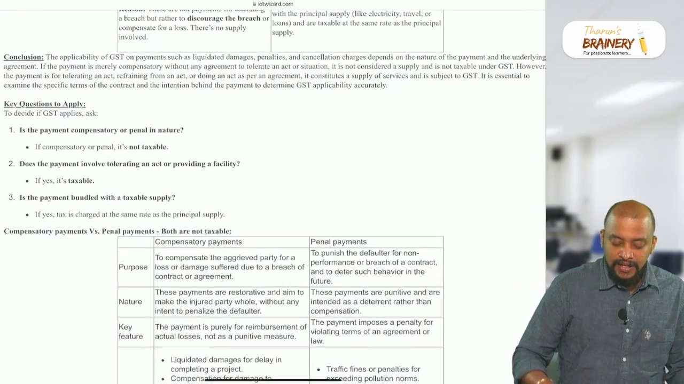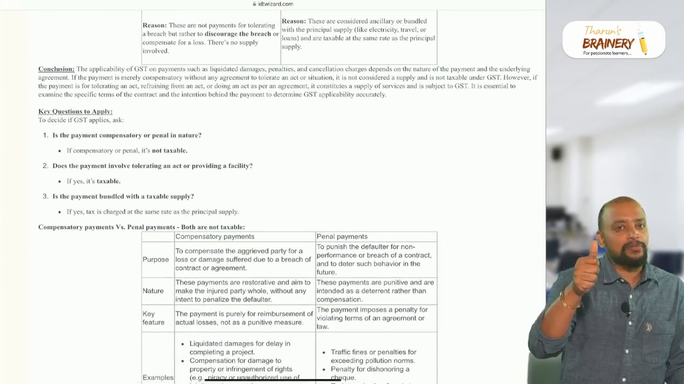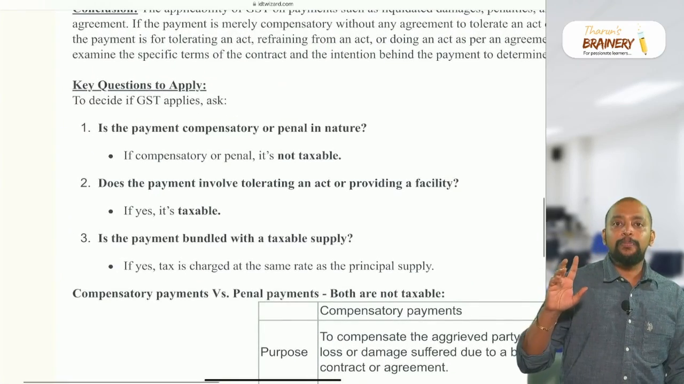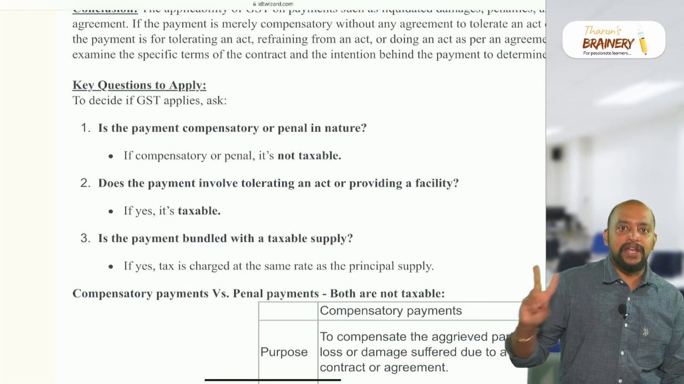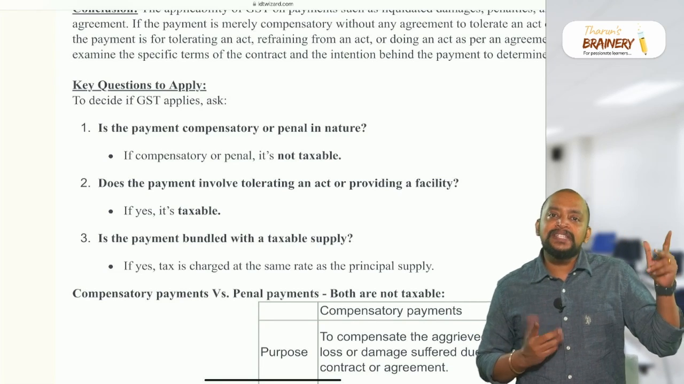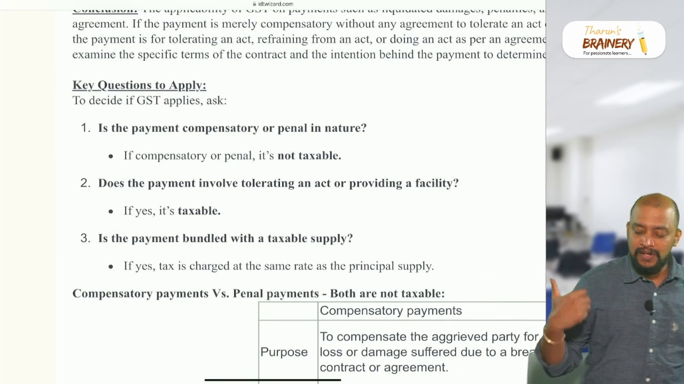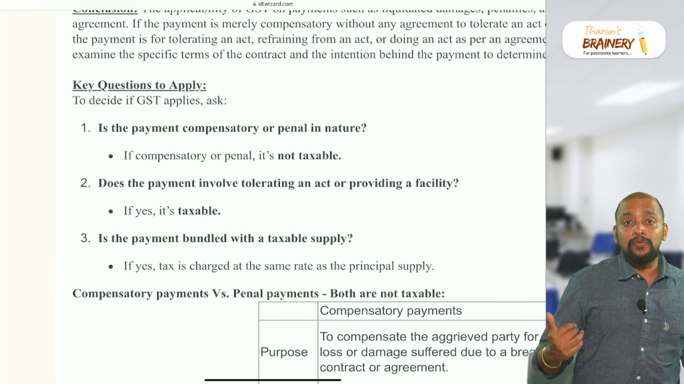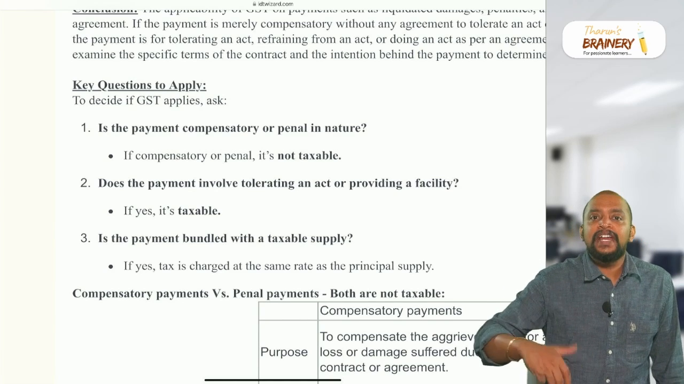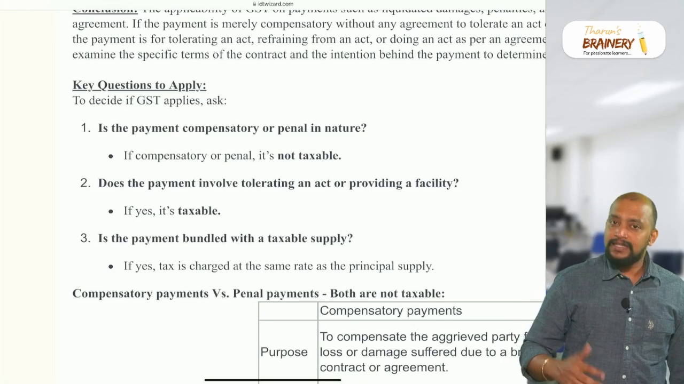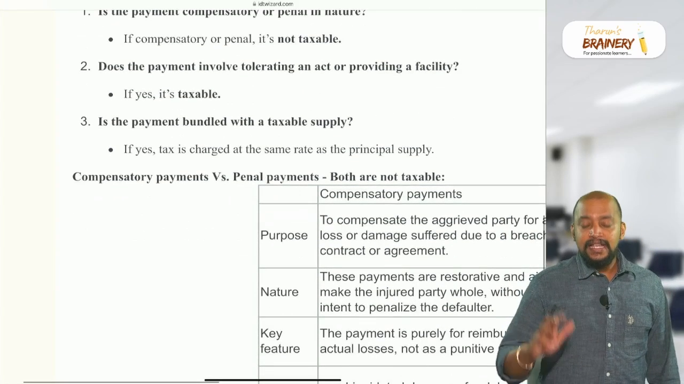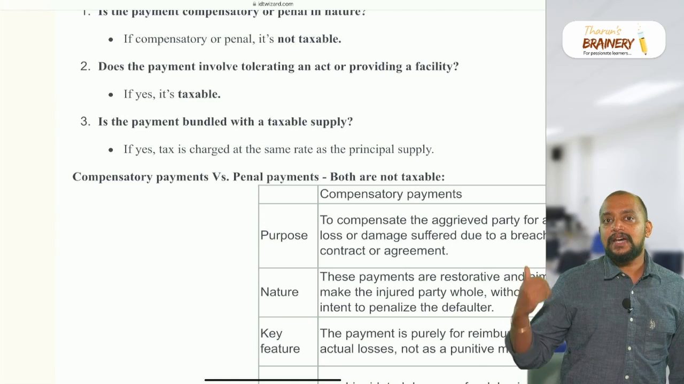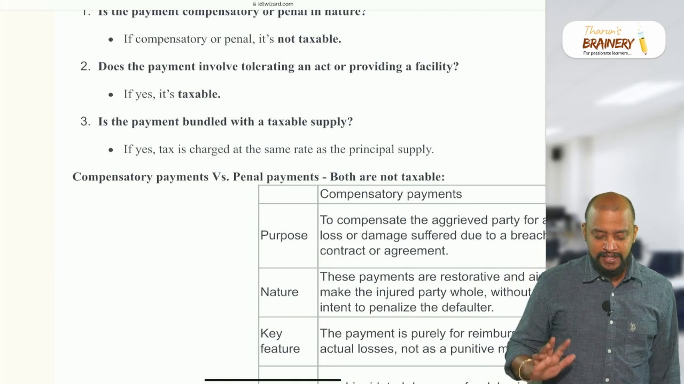First, to decide whether GST is applicable or not, you should ask, is the payment compensatory or penal in nature? If it is compensatory or penal in nature, it will not be taxable. Then, does the payment involve tolerating an act or providing a facility? Yes, then it will be taxable. Is the payment bundled with the taxable supply? Yes, then tax is charged at the same rate as the principal supply.